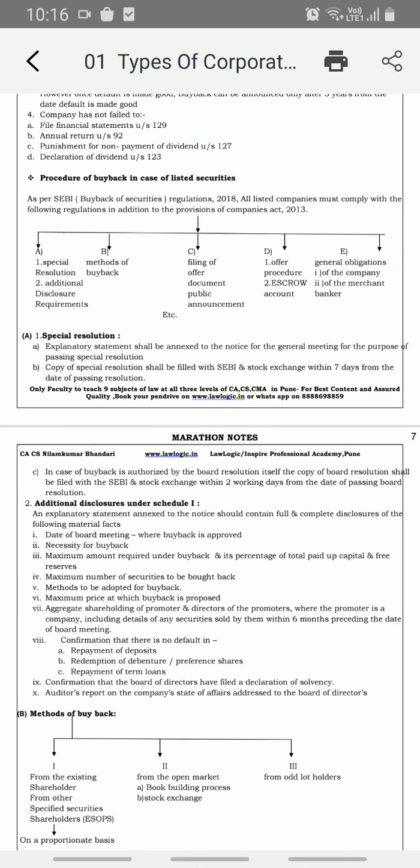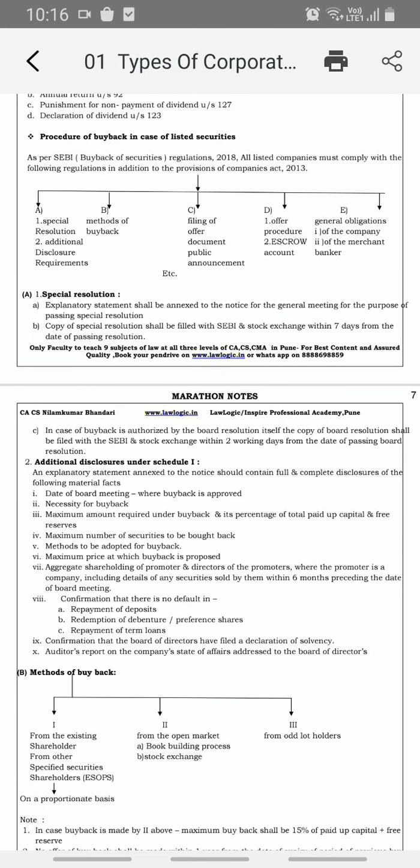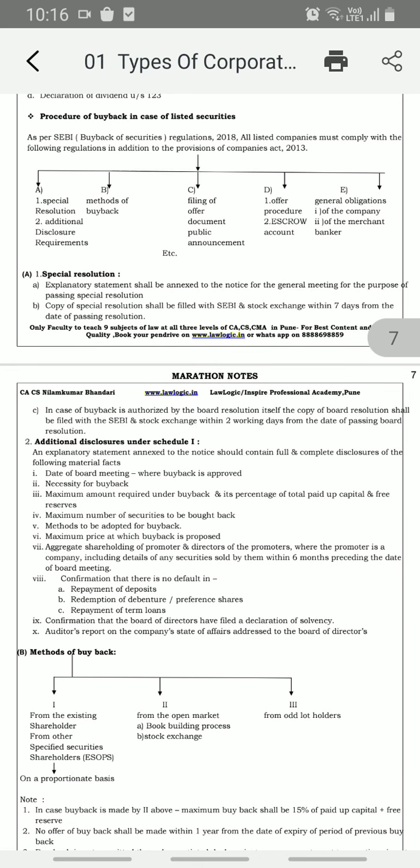Now what are the procedures of buyback in case of listed securities? As per the SEBI Buyback of Securities Regulations 2018, all listed companies must comply with the following regulations in addition to the provisions of the Companies Act 2013. Means all listed companies have to comply with the SEBI regulations in case of buyback of securities, and this regulation was issued in the year 2018.